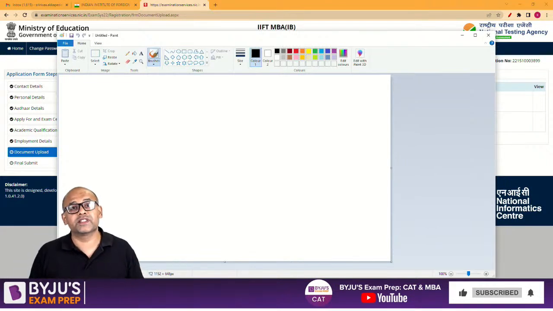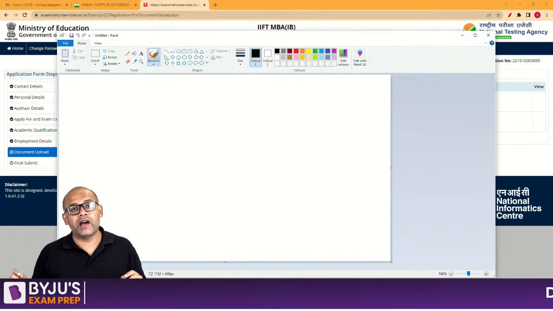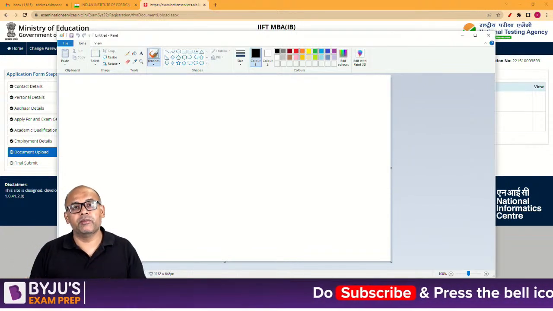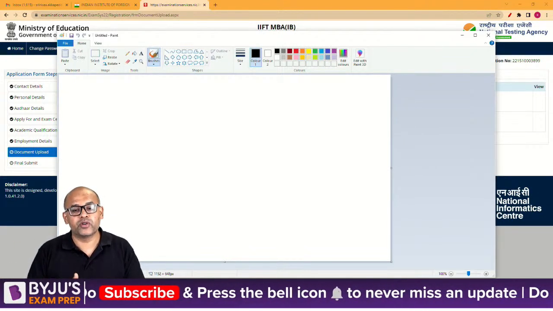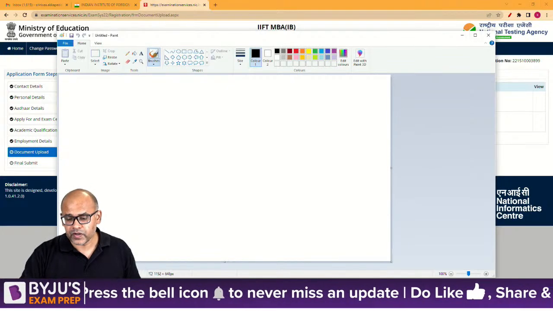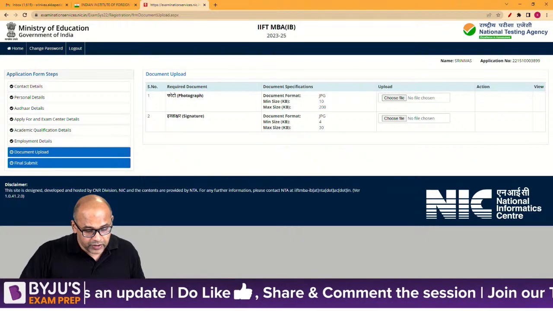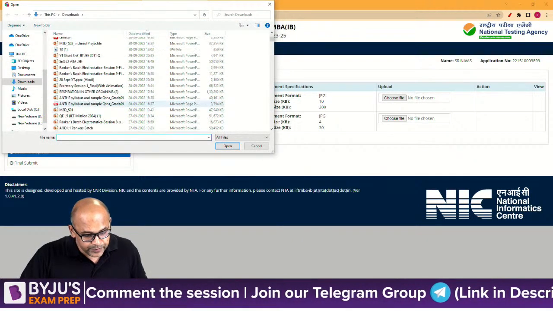Don't worry too much about scanning. Just take a plain white paper, have a signature of yours, take a phone and click an image of it. Use the image like what you just did, and make sure that you upload them over here. So simply put, you'll be uploading 2 documents over here, and then you'll be going to the next part, which is, okay, let me see if I can upload 2 documents.